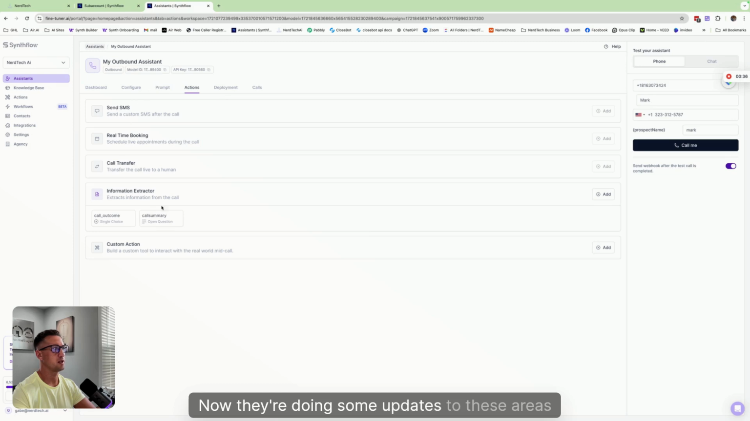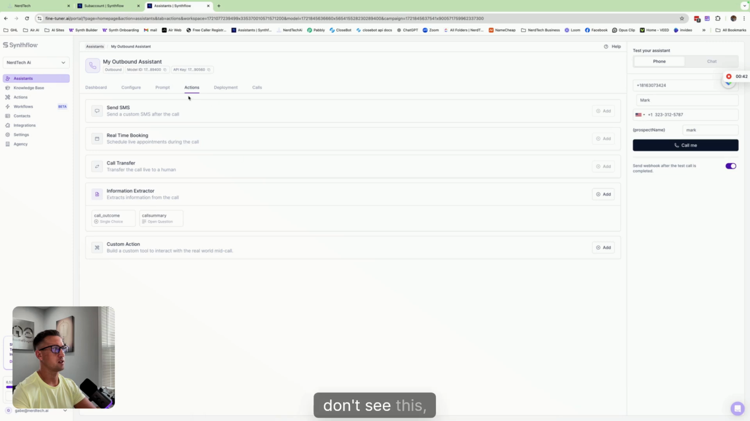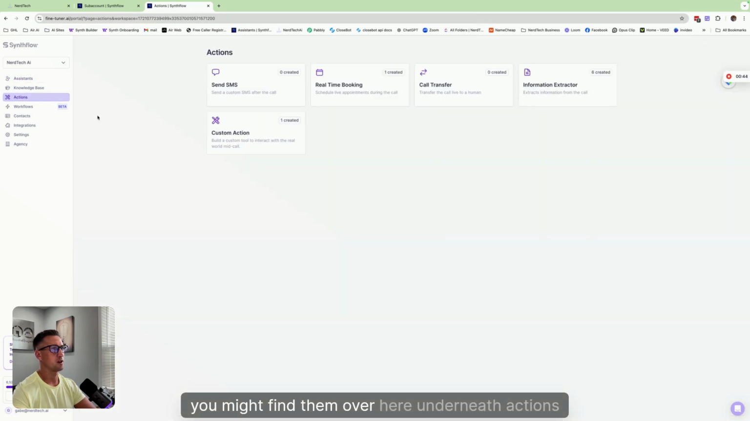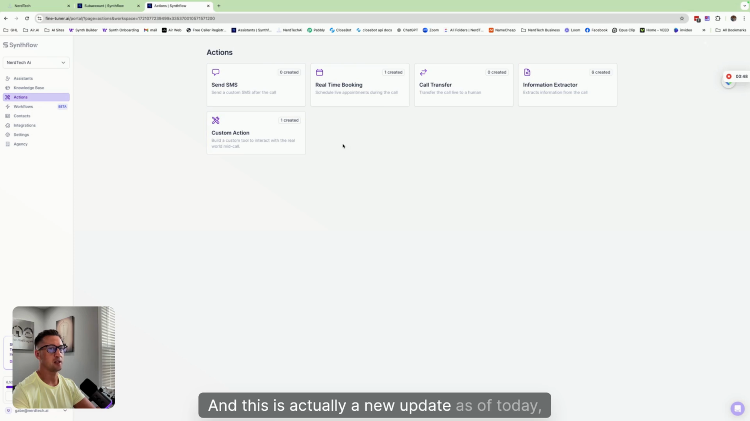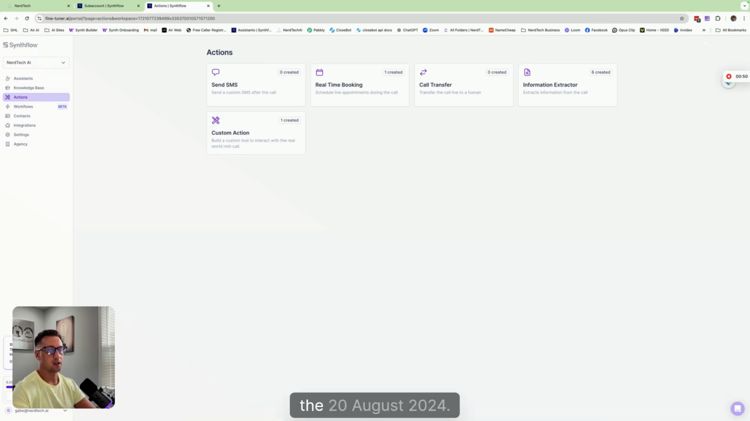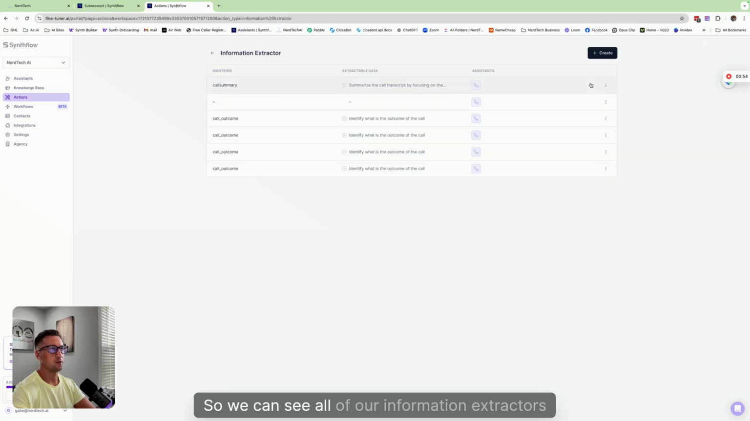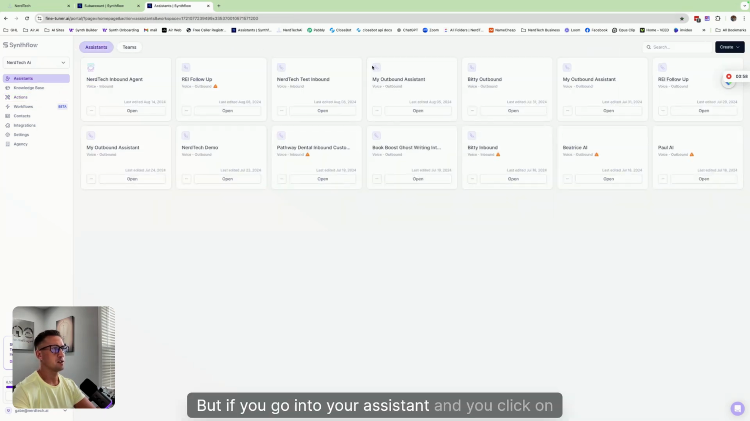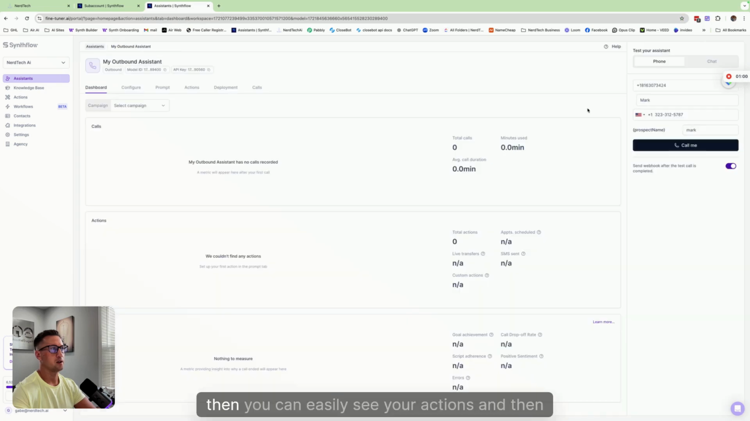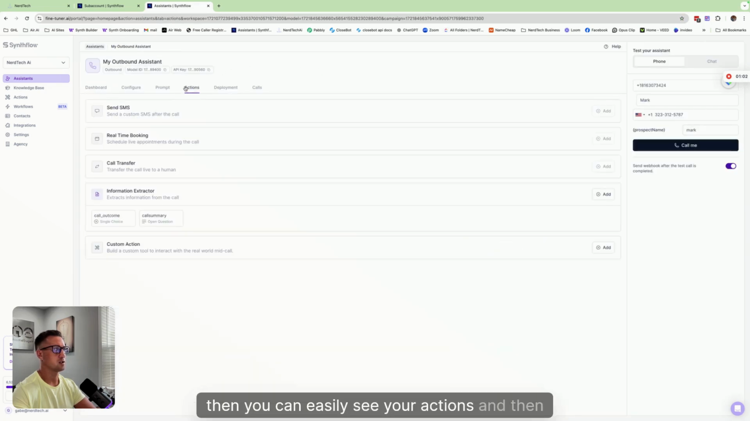Now they're doing some updates to these areas right here. So one thing you're going to notice is if you don't see this, you might find them over here underneath actions as well. And this is actually a new update as of today, the 20th of August, 2024. So we can see all of our information extractors here. But if you go into your assistant and you click on one of them, then you can easily see your actions and then which ones that you want to add.